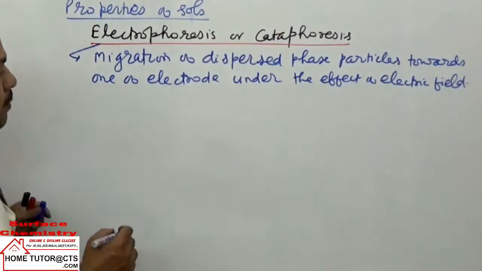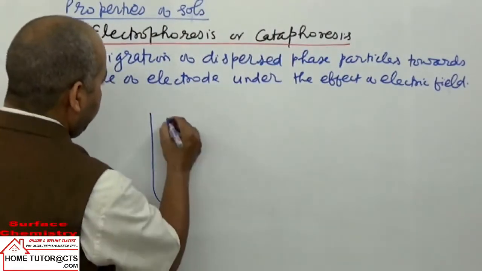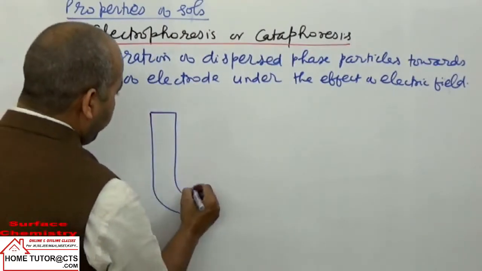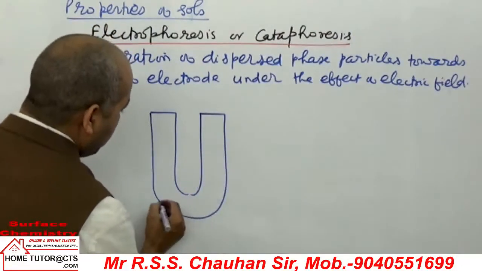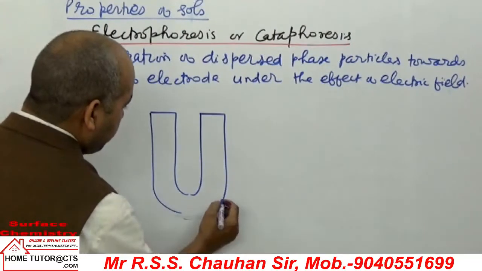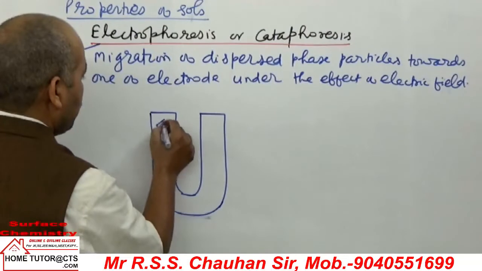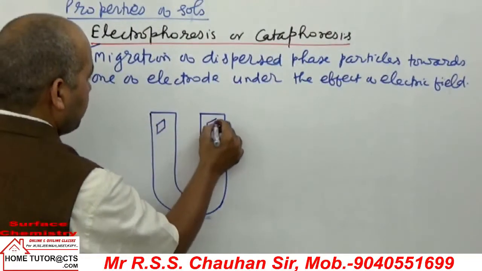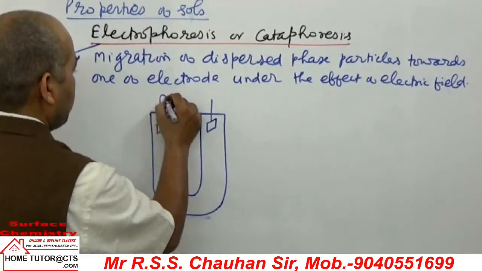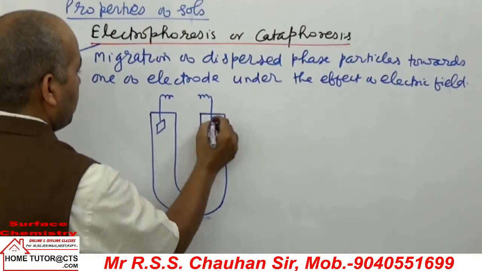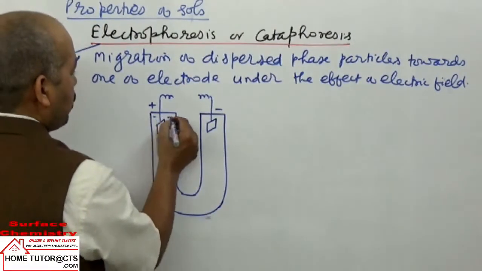Now if I take an example, we take a U-shaped tube in which sol is taken. You take two electrodes. Now the sol is taken here.